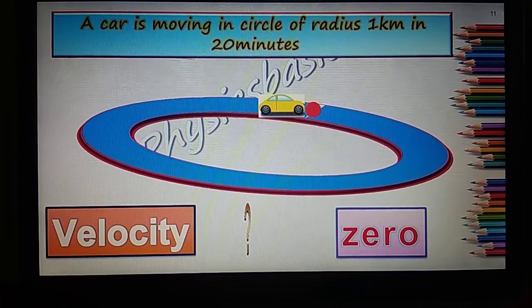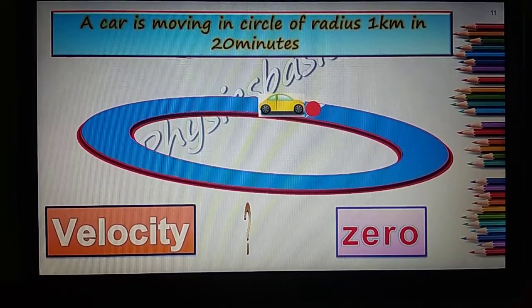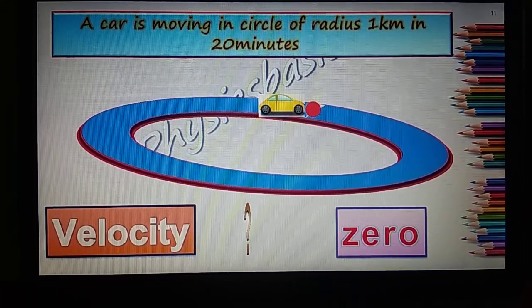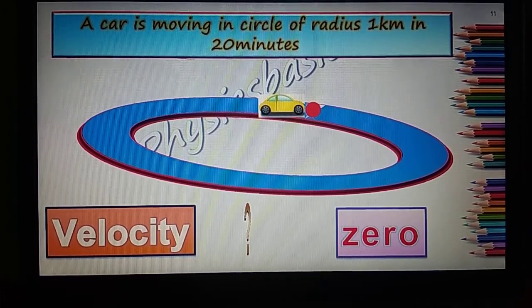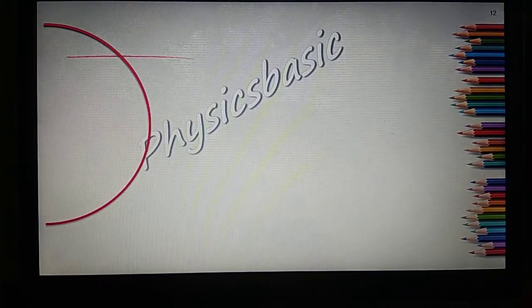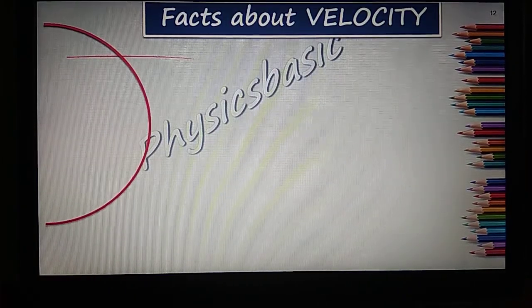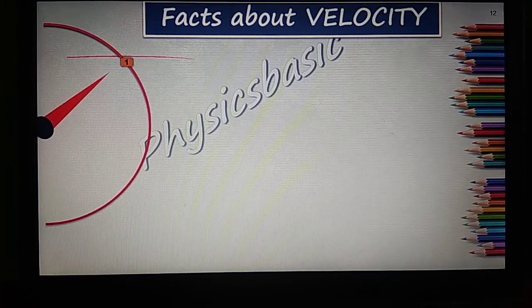Because the car came to its initial position after covering the entire distance. That is, its displacement is 0, and velocity is displacement divided by time. However much time it takes, its displacement is 0 because it comes to its initial position after covering a distance of 1 km. Clear?